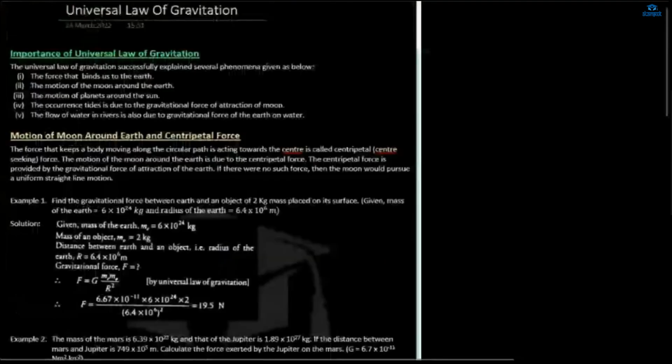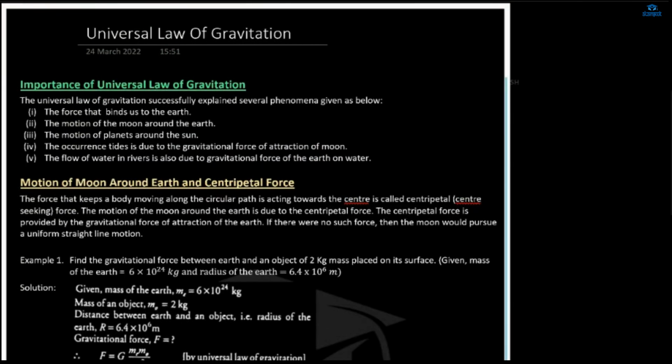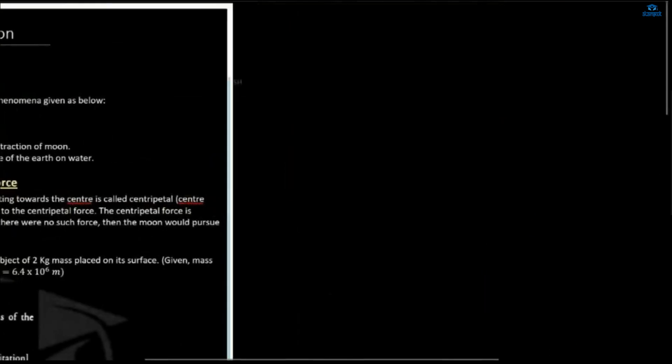Universal law of gravitation. What things does it explain? See, the tides in the ocean are due to gravitation. The moon and the sun pull the water. This is your sun. This is your moon.